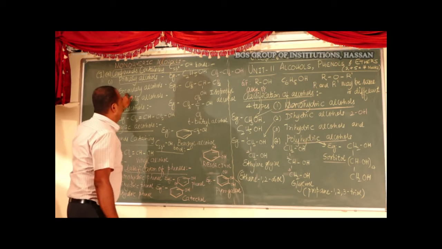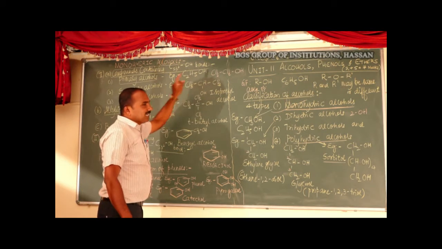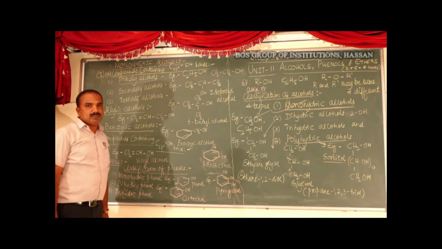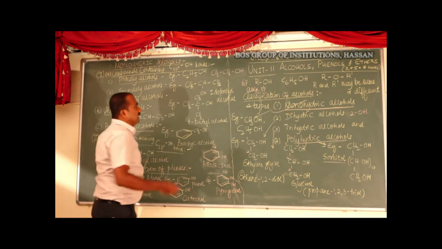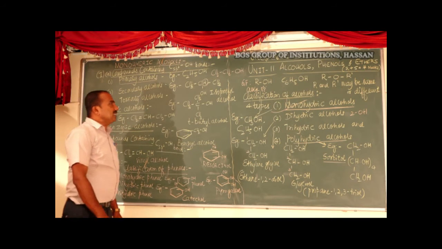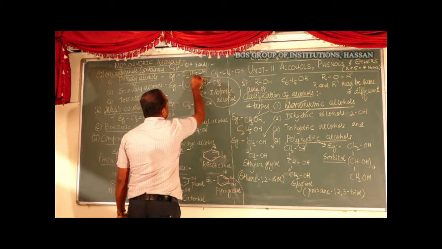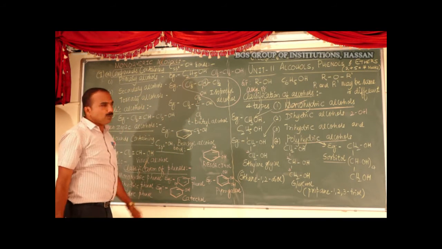Now the secondary alcohols. These are the compounds in which the OH group is attached to a secondary carbon atom. A secondary carbon atom contains only one hydrogen atom. Example is isopropyl alcohol.